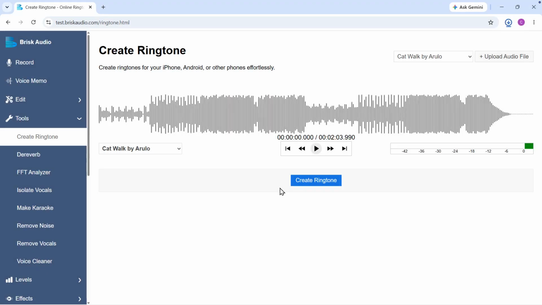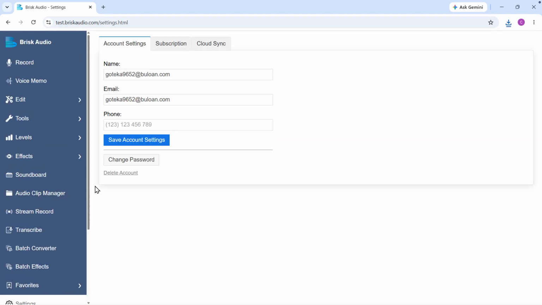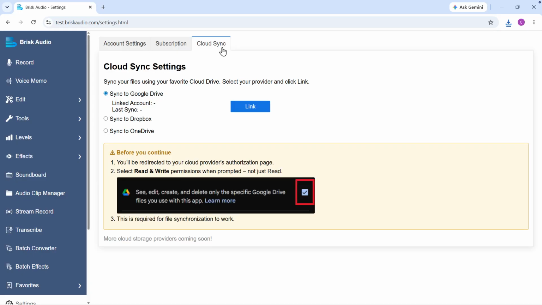Start by creating your ringtone in Brisk Audio and downloading it in M4R format. You can use Brisk Audio on your iPhone to create the ringtone, or if you use your desktop computer, set up Cloud Sync in the Brisk Audio settings to access the file on all of your devices from your Brisk Audio account.